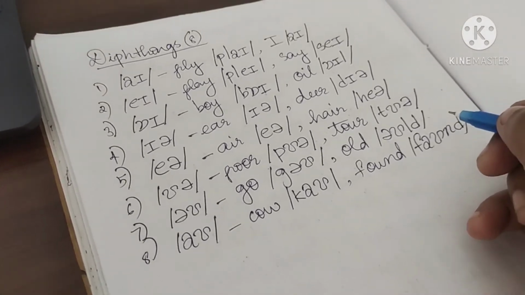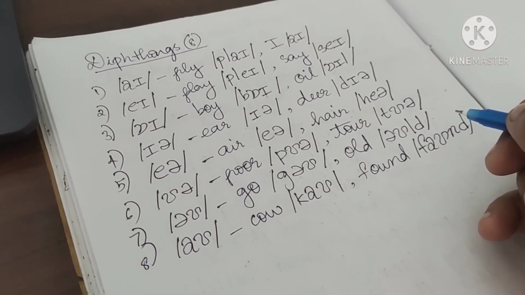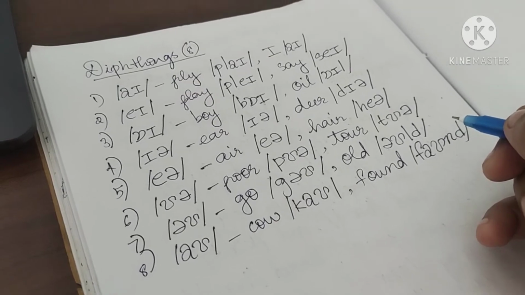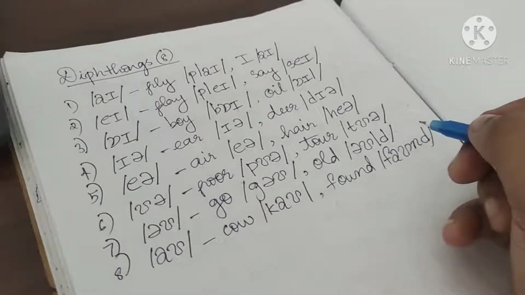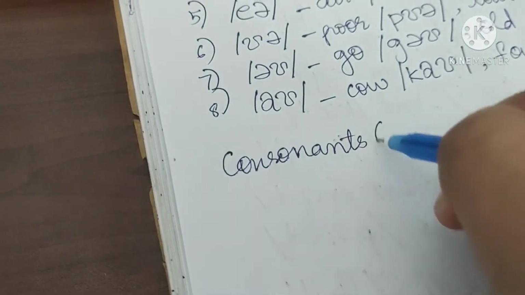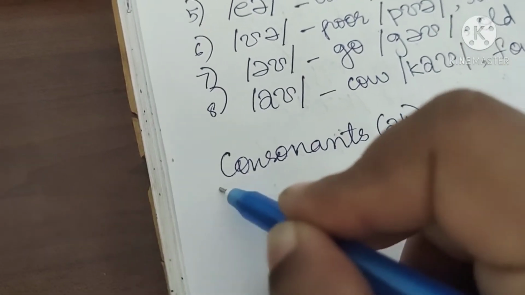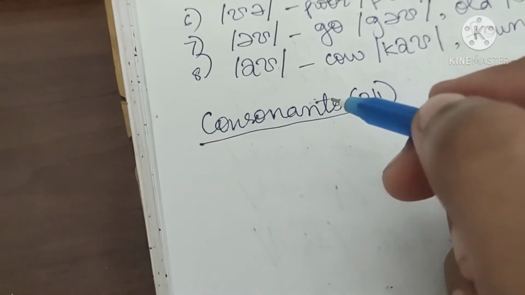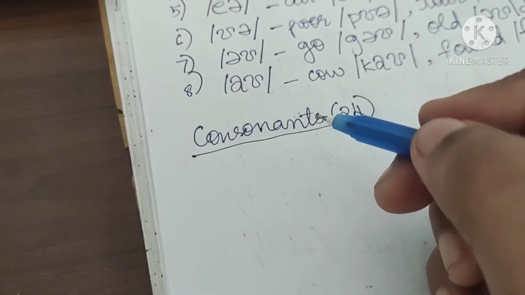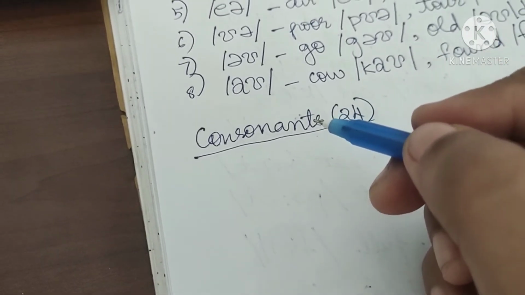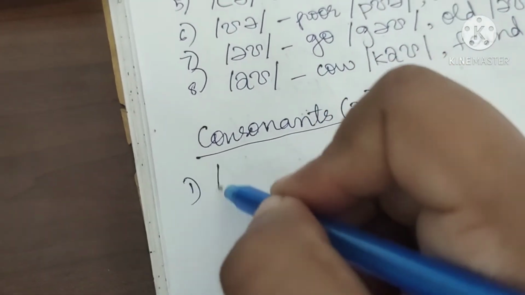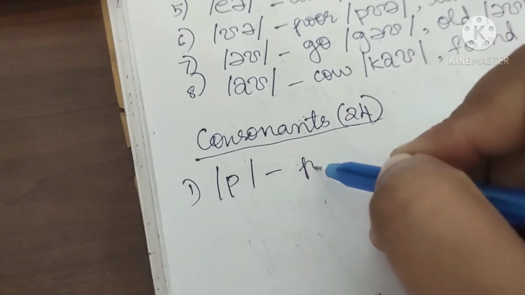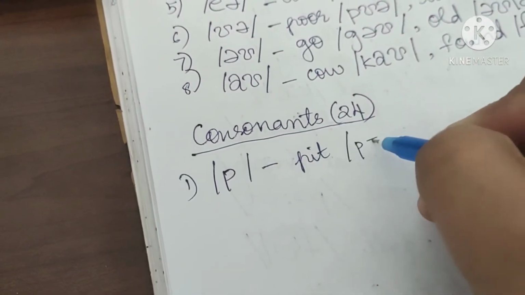Okay, so we have studied all the 8 diphthongs. Next we will study the consonants. There are 24 consonants in it. Consonants are easier than vowels because vowels, all the sounds are new and it is quite unique, whereas in the consonants, most of the sounds we already know. P as in pitch. P, E, Ch.